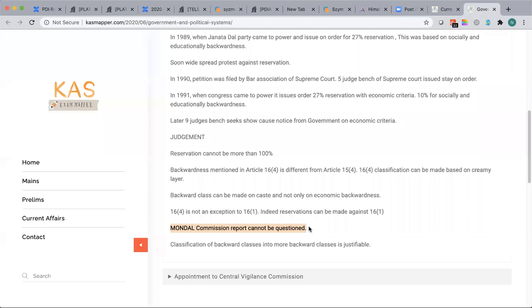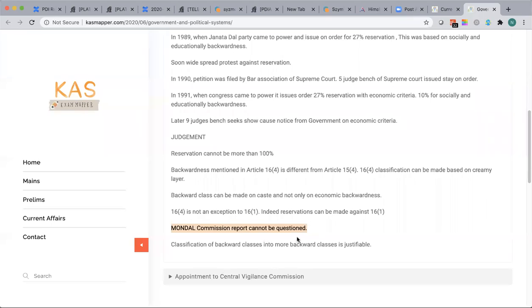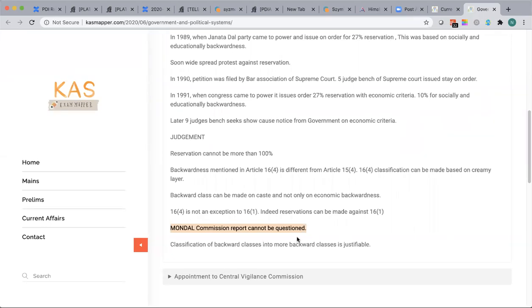But the Supreme Court also said that, as the Mandal Commission has referred to Article 15 clause 4, backward classes should not be determined solely on social and educational backwardness. That part the Supreme Court didn't agree with. The Supreme Court actually took some input from the Narasimha Rao government also.